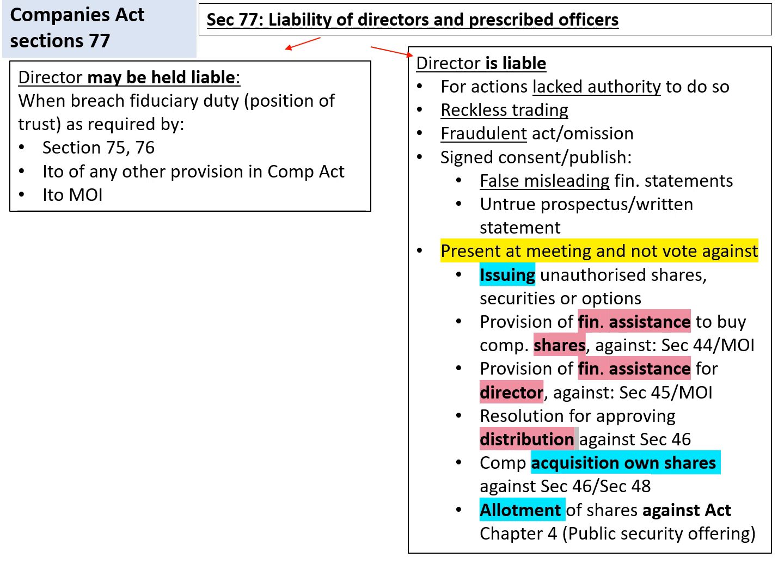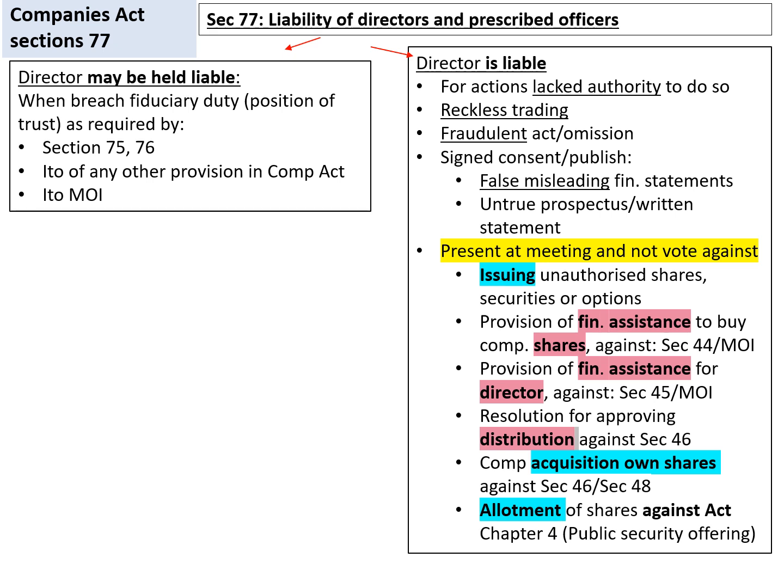Also, if a director signs or publishes false or misleading financial statements, or an untrue prospectus or written statement to the shareholders. Also when a director is present at a meeting and does not vote against the following. In turquoise, I highlighted what relates to shares, and in brown, what relates to financial assistance, just making it a bit easier to remember.